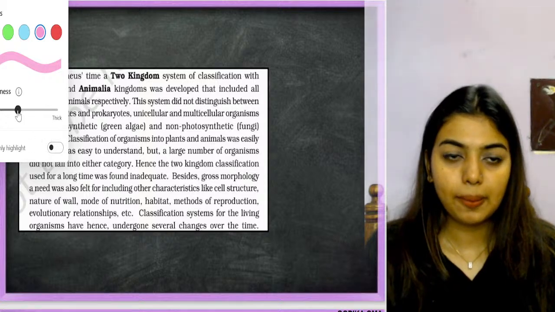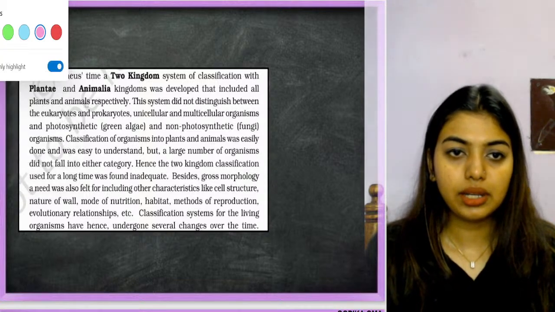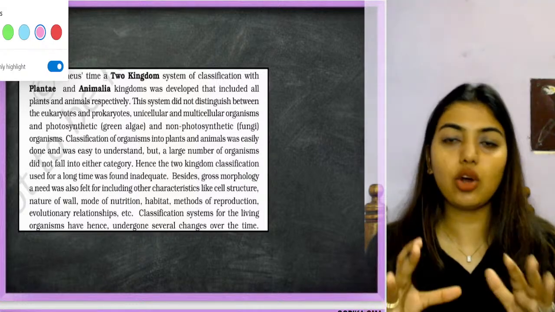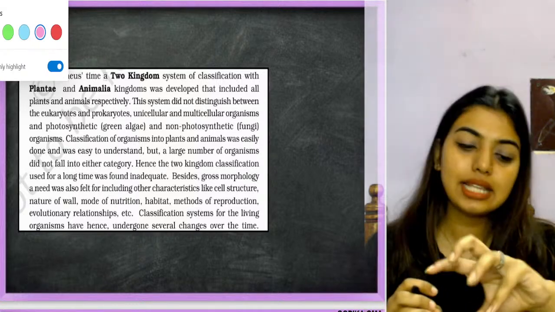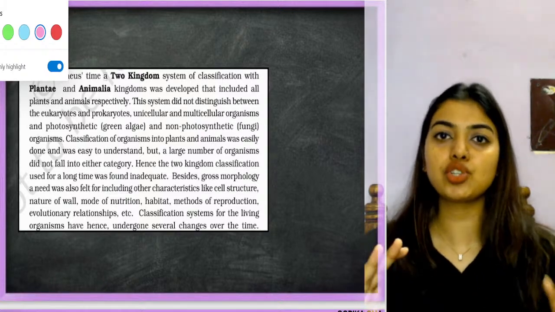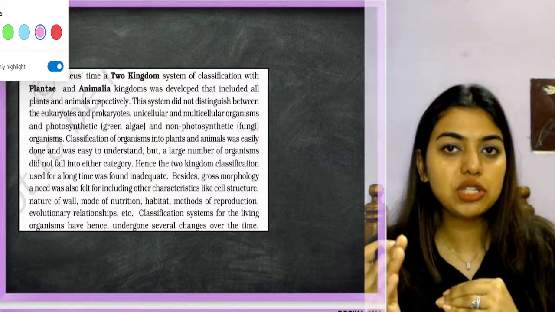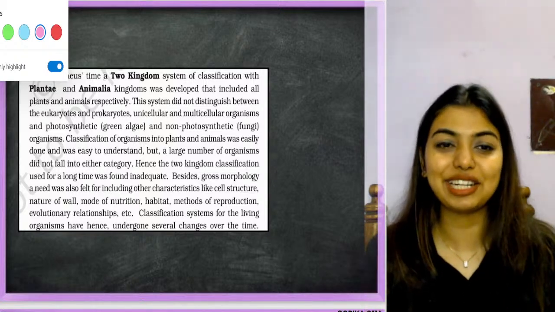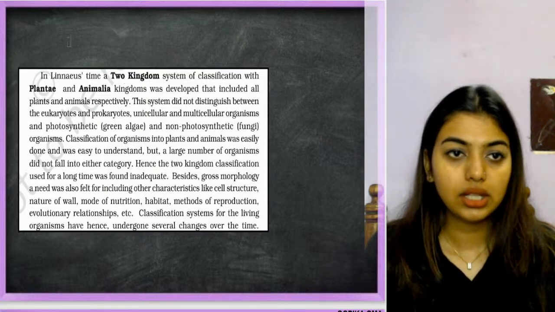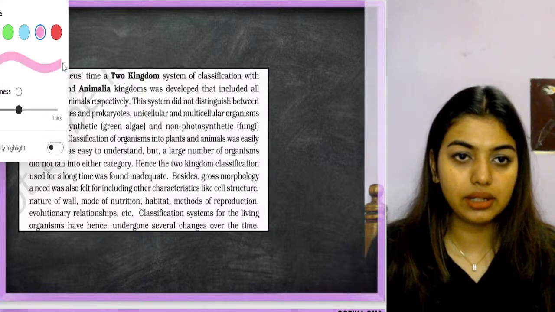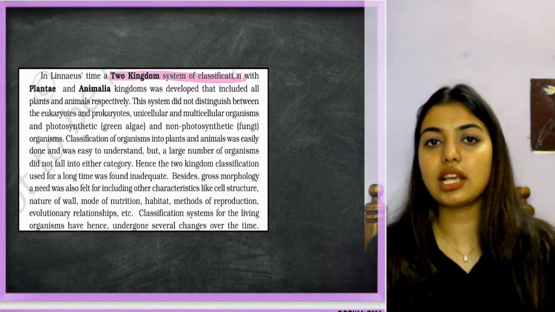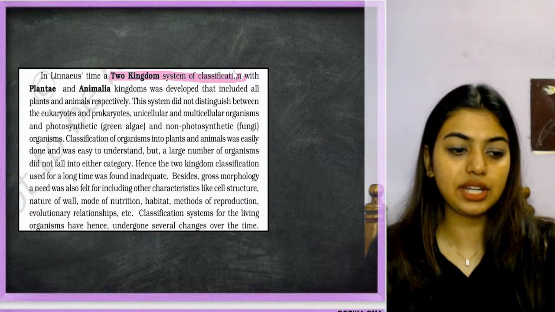Now, okay, yes. So here the next classification came. Now after Aristotle, always remember, after one scientist there will be a chain of scientists, a chain of zoologists, a chain of botanists who are ready, telling that wait, he has found something scientific, even I can find something scientific. And the next one was the two kingdom classification. Okay, this was the second classification called the two kingdom classification system.